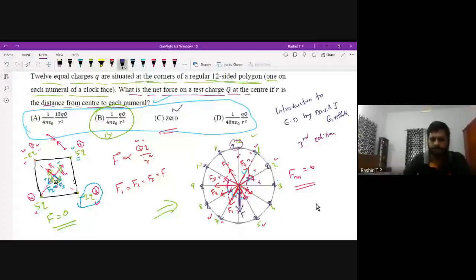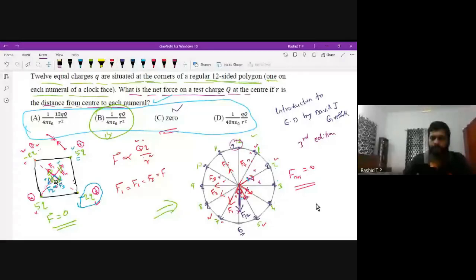But at the 6th position there is no charge to exert a force on Q in this direction. There is no force because there is no charge here. Therefore, all other forces cancel, and I delete all those forces.